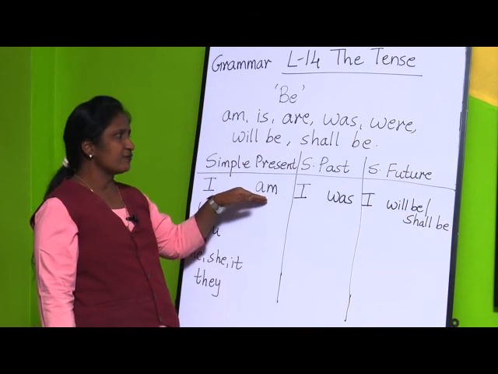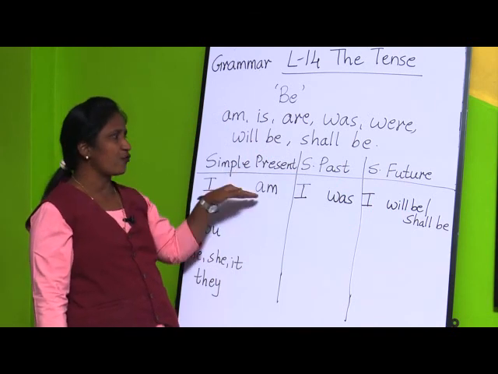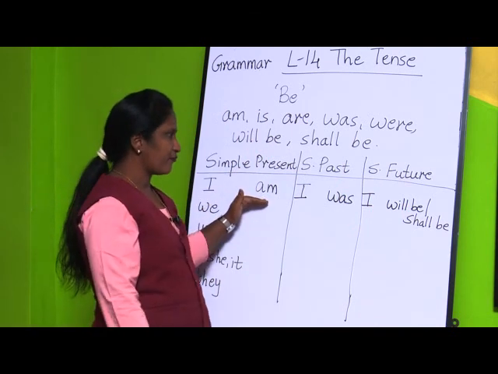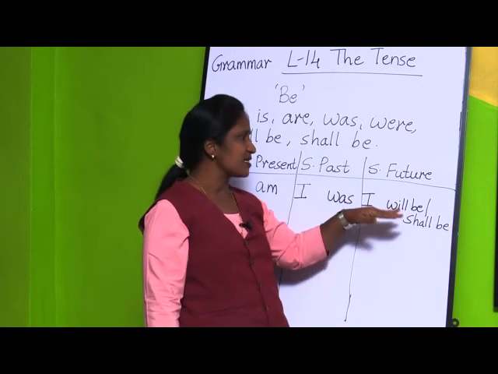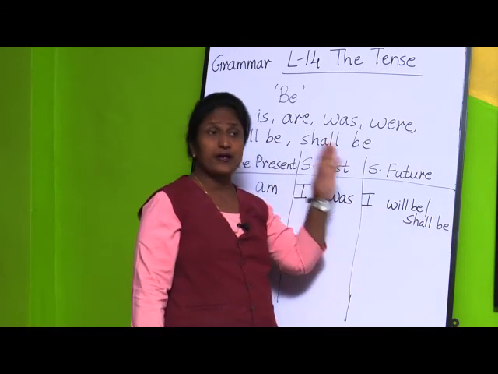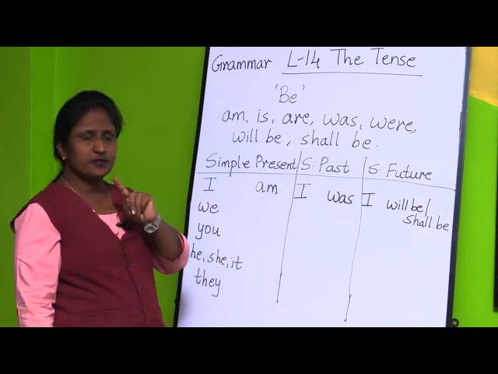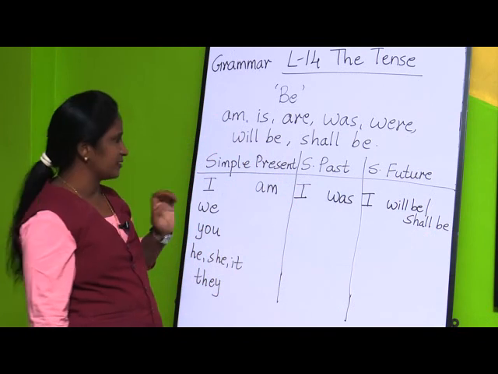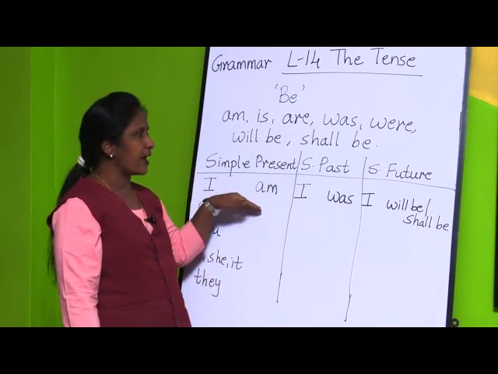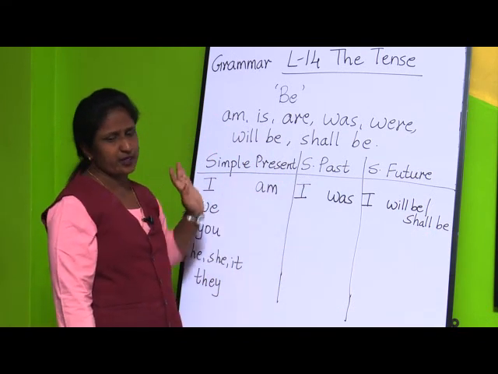So the be form of verbs we have used: am for present tense, was for past tense, and will be or shall be for future tense. And you know I is, we can say, a singular noun, it is singular. So we have used am, was and will be, shall be.